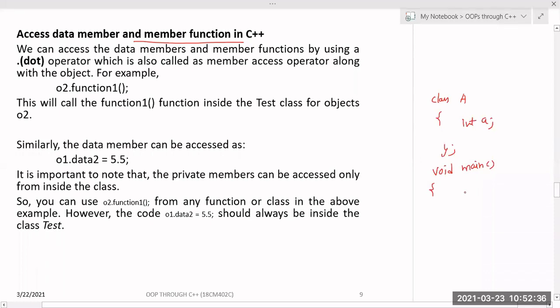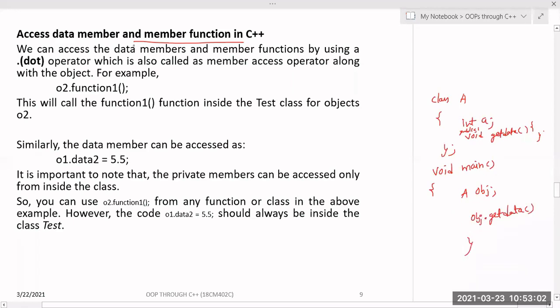By creating an object. Very good. First we have to create the object, and only after that can I access this data, through a member function only, because it is private data. So void get data, which is in the public section, and after this I can access it by using obj.get data. This is the process to access the member function data.